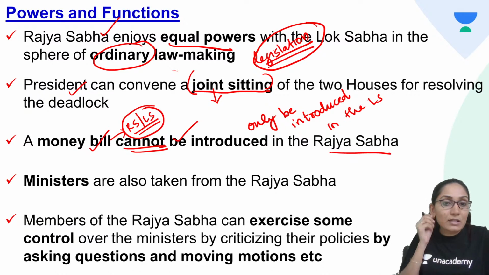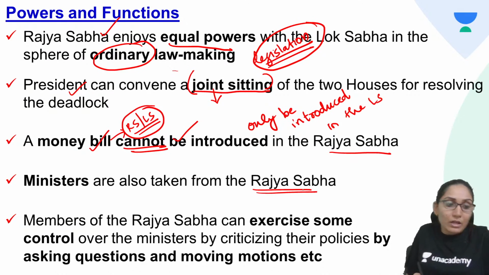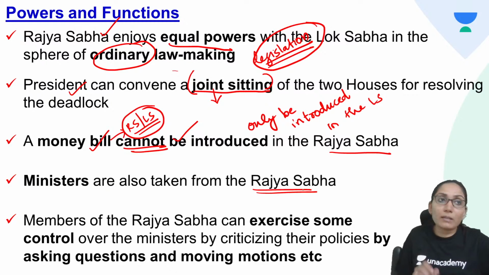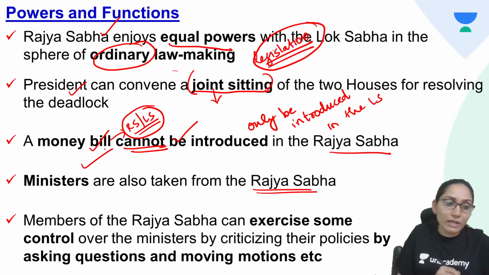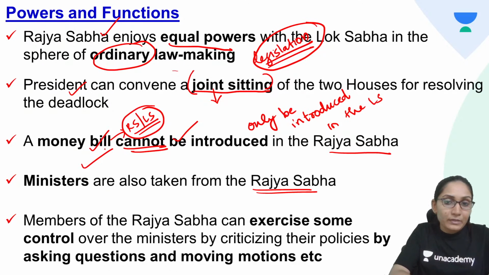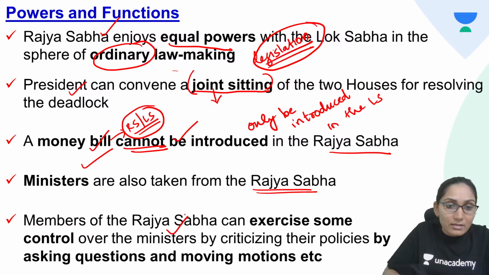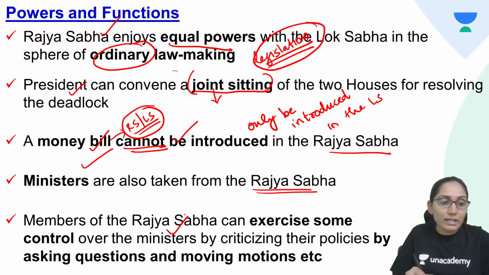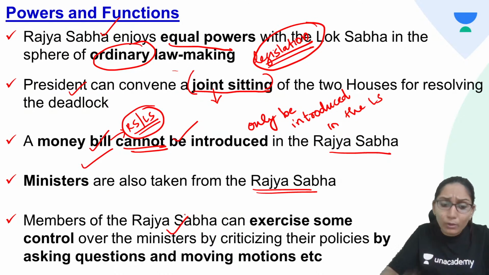Ministers are also taken from Rajya Sabha. It is not that ministers come only from Lok Sabha. So in that case also Rajya Sabha and Lok Sabha enjoy equal powers. The ministers can be drawn from Rajya Sabha as well. The members of the Rajya Sabha can exercise some control over the ministers by criticizing their policies, asking questions and moving motions, etc.